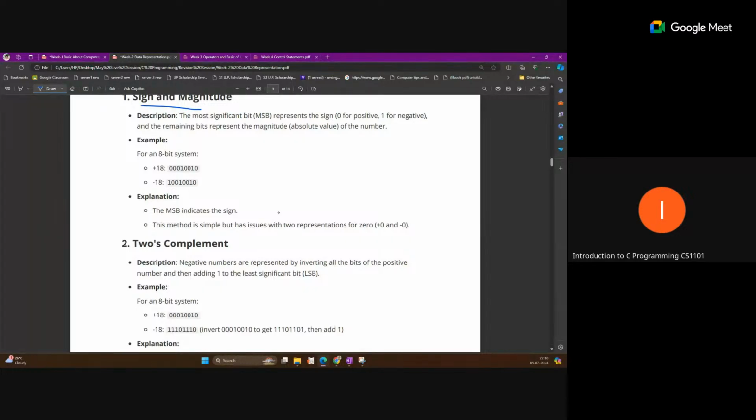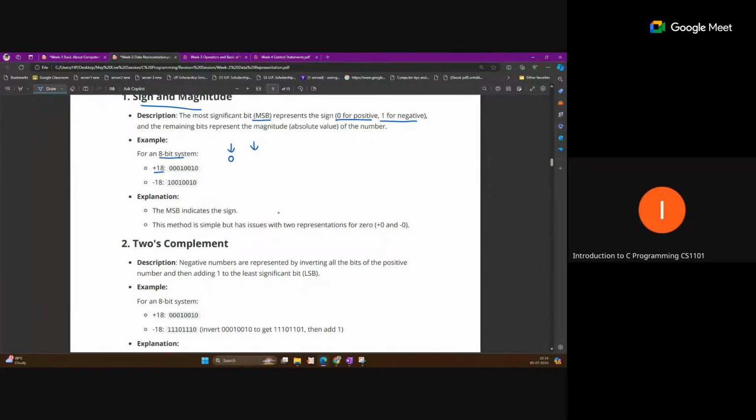If we are representing any data, the most significant bit will represent the sign: 0 for positive and 1 for negative. The remaining bits represent the magnitude or value of the number. So here for an 8-bit system, you can see plus 18 will be represented so that the first bit is 0, and the remaining 7 bits represent the data.